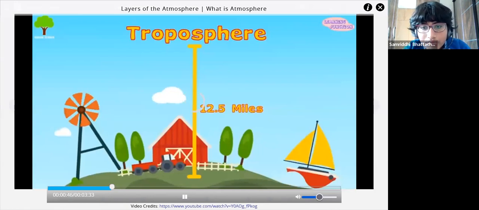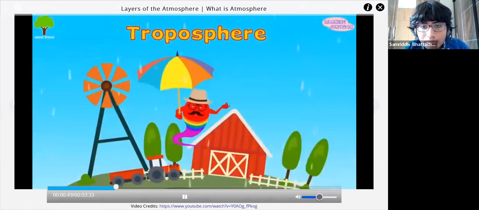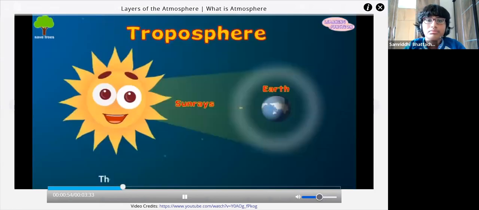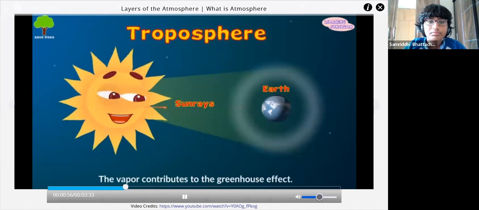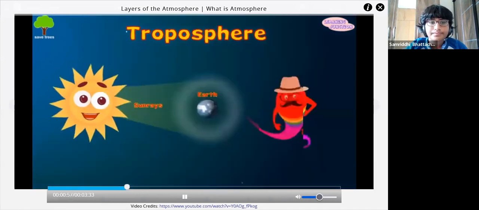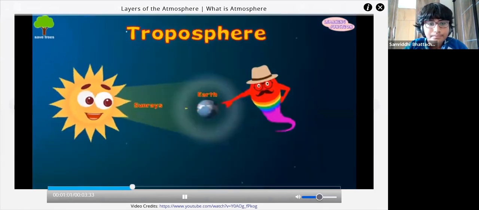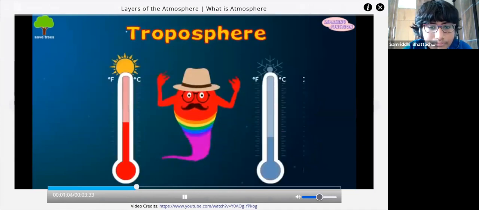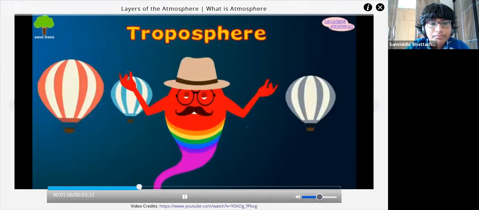Our weather is formed in this sphere. Water evaporates from land to become snow or rain. The vapor contributes to the greenhouse effect. It traps the sun's heat close to our planet. As a result, warm or cool weather comes. Hot air balloons fly in this layer.